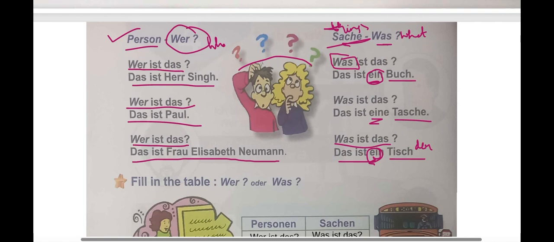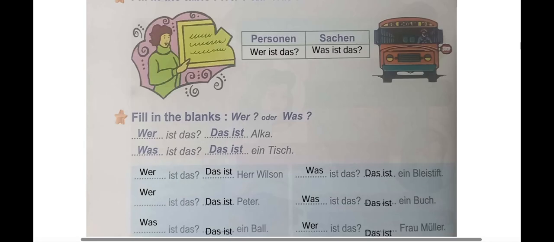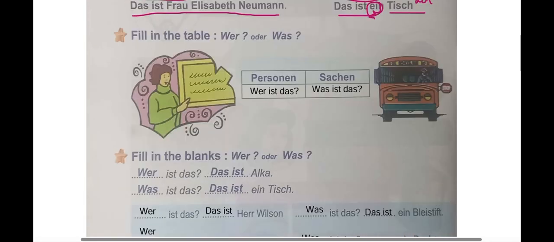Yeah, so we now came to know that with people we use wer, with Sachen we use was. And as we move ahead, we can see a little fill in the table over here. Wer oder was? Personen, which means persons, and Sachen, which means things. So with Personen, the question will be wer ist das? With Sachen, the question will be was ist das? Simply what we have learned right now.